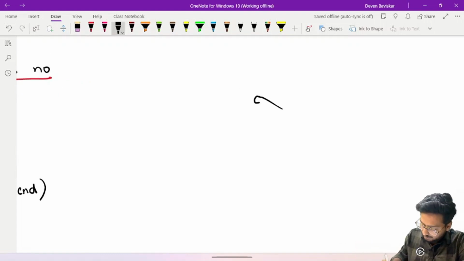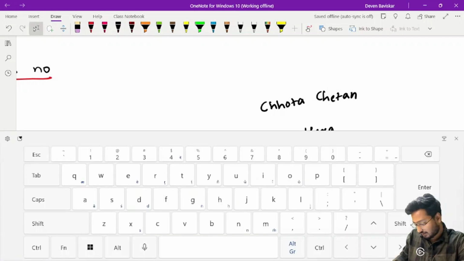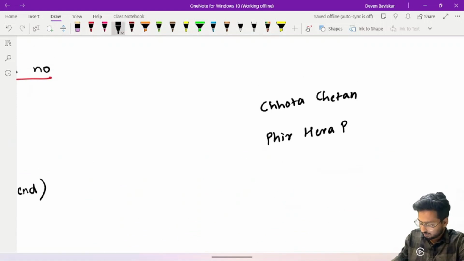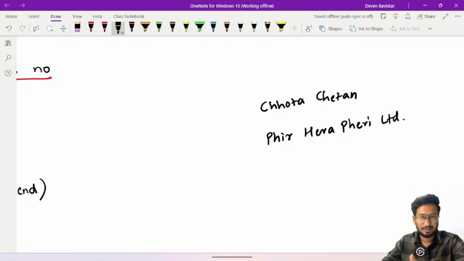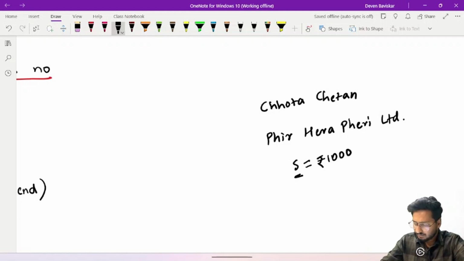Let's say there's a person named Chota Chetan. He wants to buy shares of a company named Fir Ferry Limited. This share is priced at ₹1,000 in the market now, as I'm writing, the spot price. Spot price means the current market price of the share. Suppose this spot price of the share is ₹1,000.